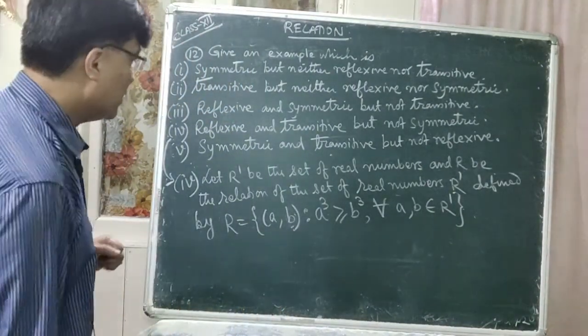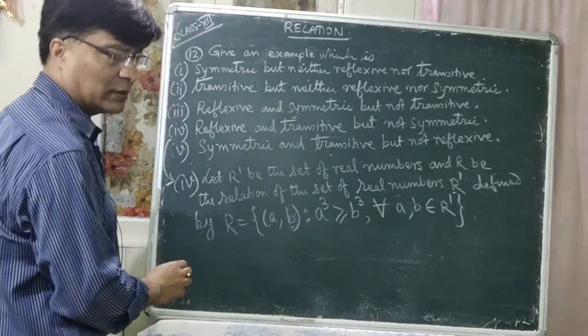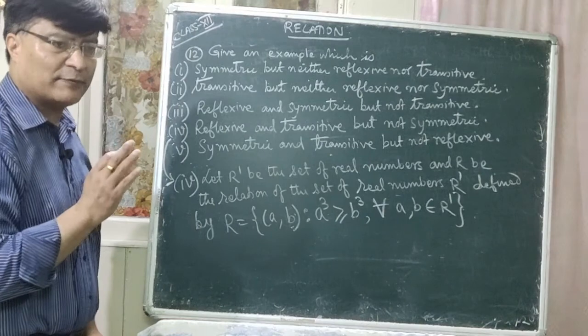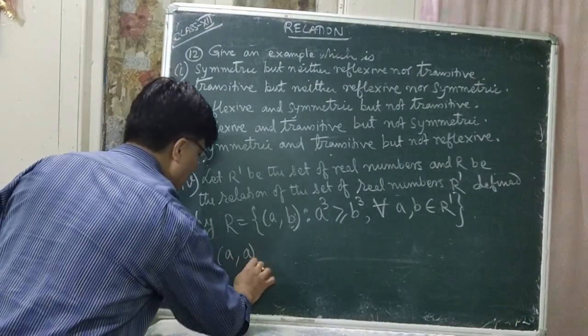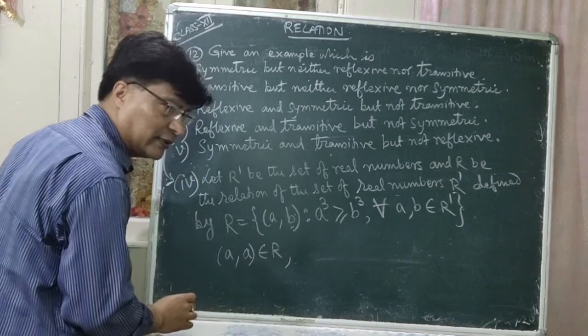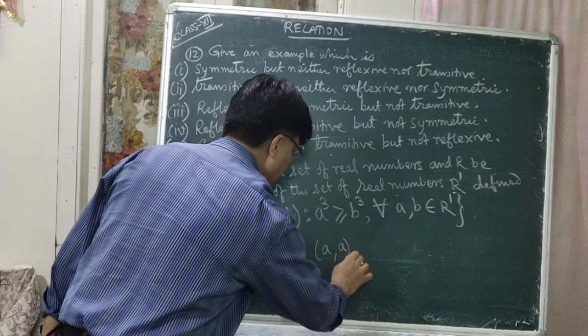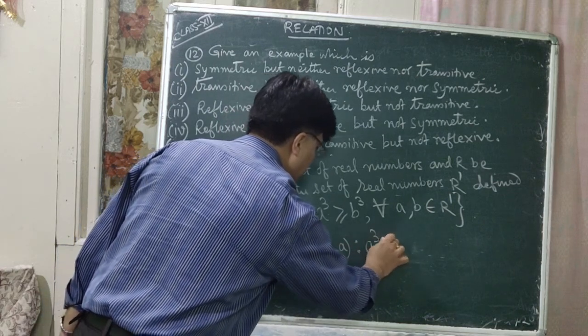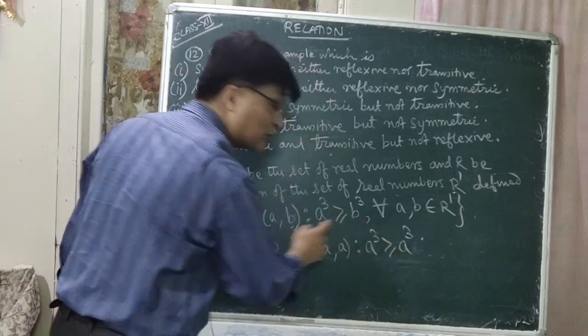Okay. So now here A cube greater than or equal to B cube is there. Does it satisfy a reflexive relation? Let us check it. Reflexive relation means A comma A should belong to the relation R. So if you write here, (A, A) such that A cube is greater than or equal to A cube. That is, the equal to sign is also there.